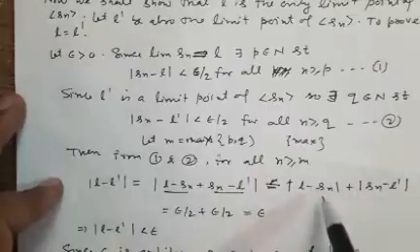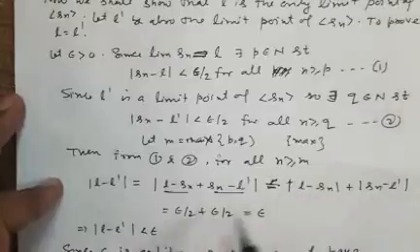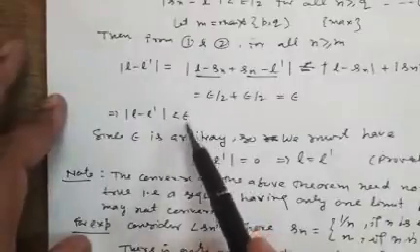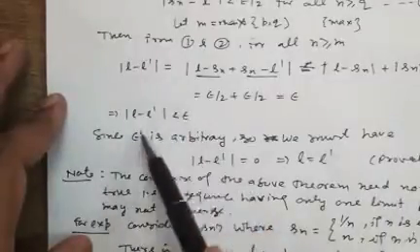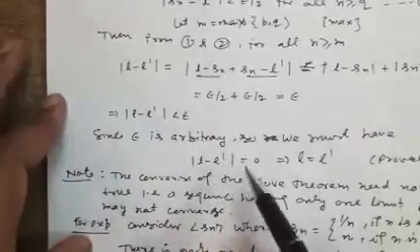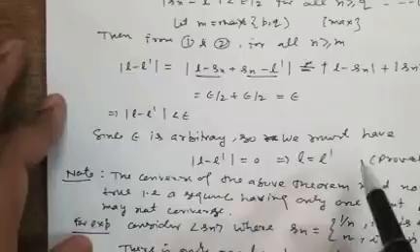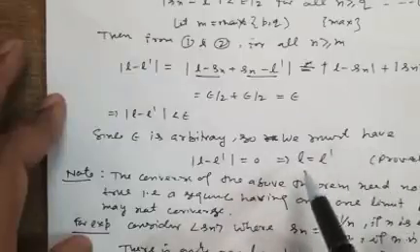It is less than epsilon by 2, and this is also less than epsilon by 2. So finally mod of L minus L dash is less than epsilon, and because epsilon is arbitrary, we can set L minus L dash equal to 0, and it means L is equal to L dash. It completes the theorem.